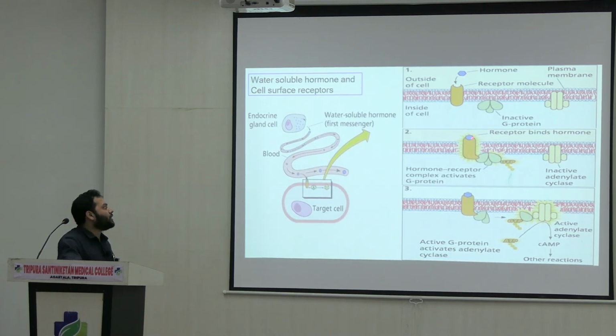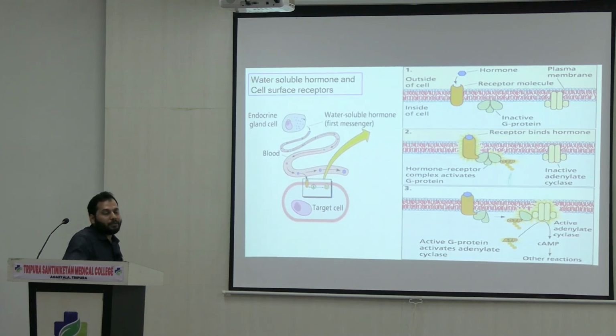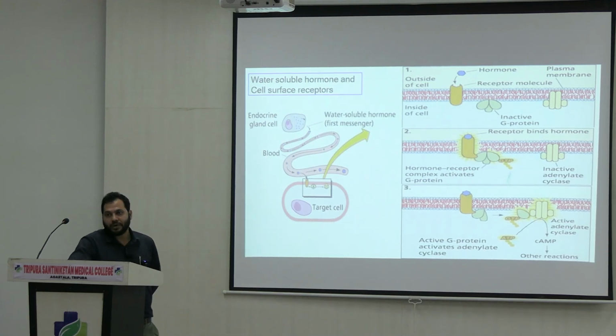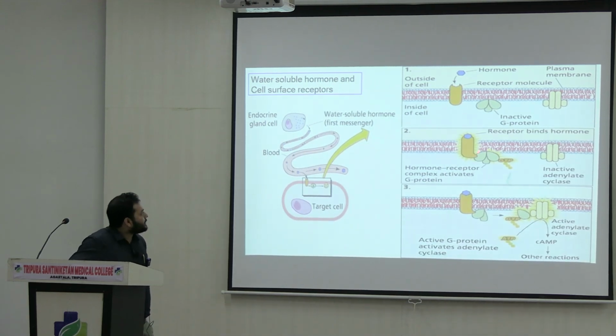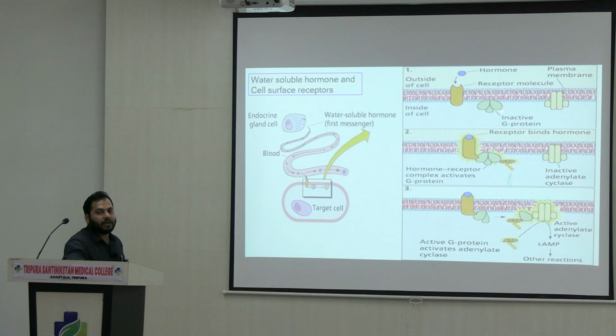Once the hormone binds to these specific receptors, there is an activation of certain molecules. The name of the molecule is the G protein, right? Here you can see this is an inactive G protein, which is basically attached to the inner surface of the cell membrane. Once the hormone binds to the receptors, there is an activation of this G protein.